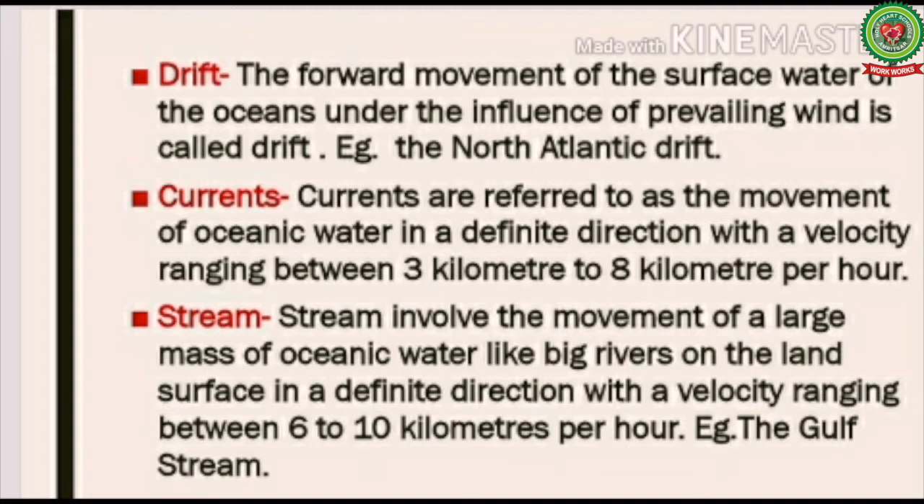Next we have currents. Currents are referred to as the movement of oceanic water in a definite direction with a velocity ranging between 3 km to 8 km per hour. Next, stream. Stream involves the movement of a large mass of oceanic water, like big rivers on the land surface, in a definite direction with the velocity ranging between 6 to 10 kilometers per hour. For example, the Gulf Stream.